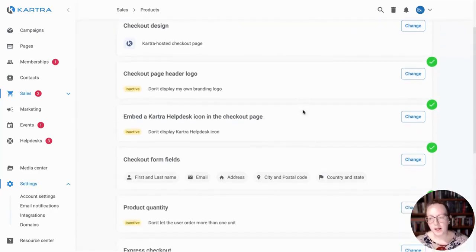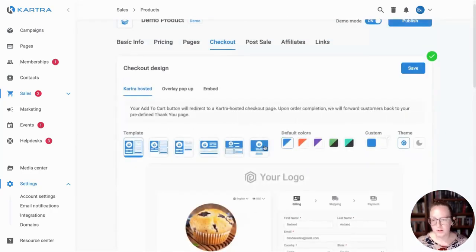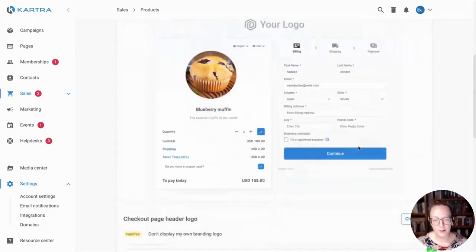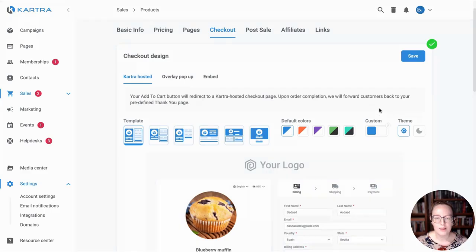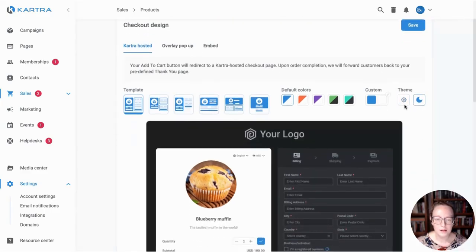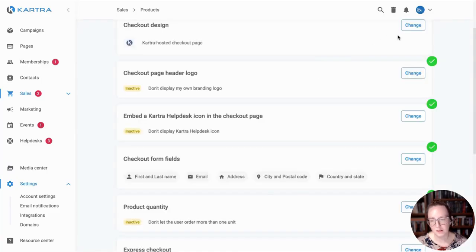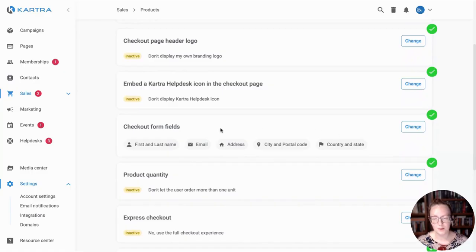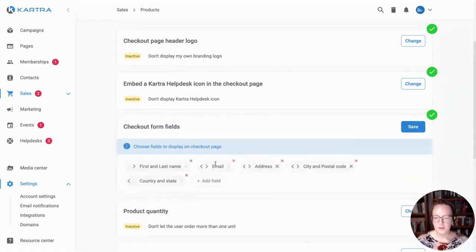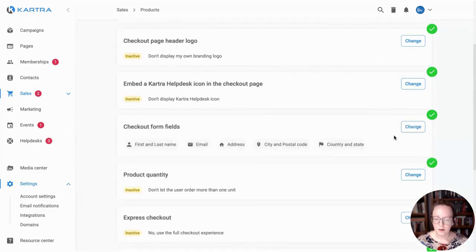So moving on from there, the checkout settings goes into all of the things where you can design how you want your checkout to look and feel, all this kind of thing. You can add your custom colors here, change your theme. If you want to do it in a dark theme, you can. Go through and choose if you're going to put a logo, if you want to embed a Kartra help desk, which we're not going to cover in this video because it is a more complex thing as well. But if you're using a help desk, you're going to set that up here. You can turn that on to give people support when they're in that purchase process. You can also choose what forms you want to include in the checkout.